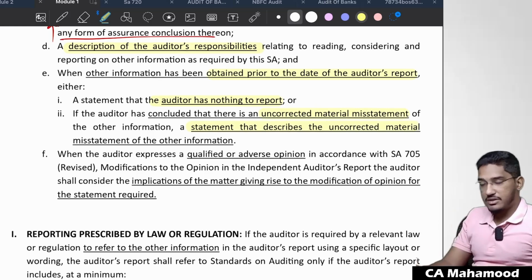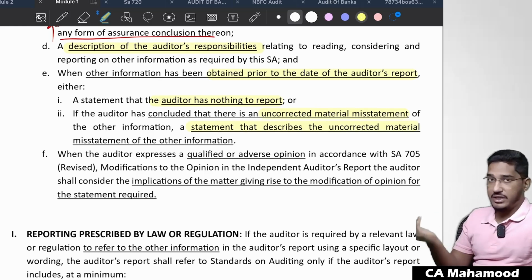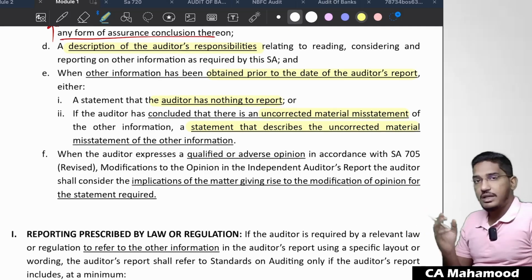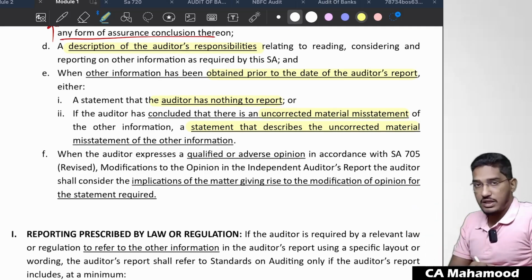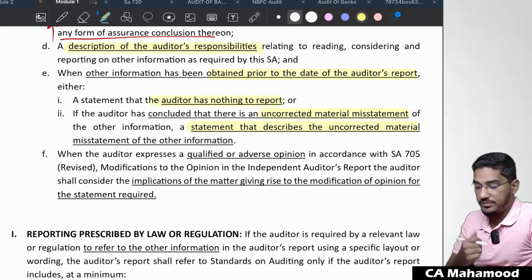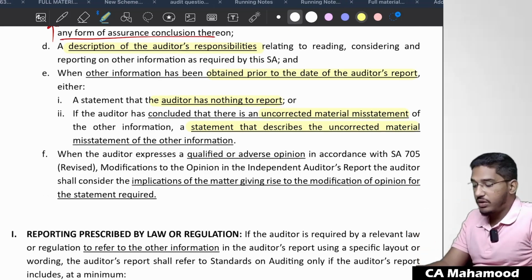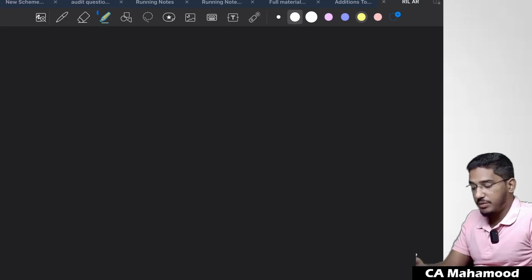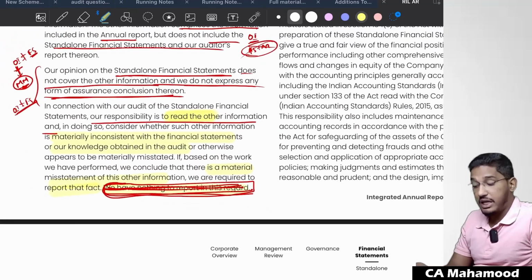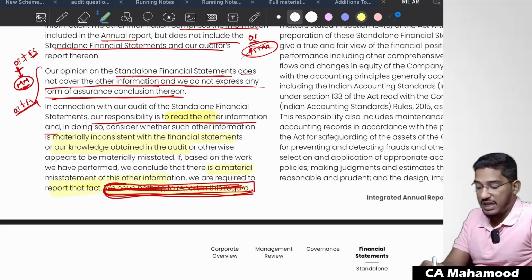If you pay attention, Reliance Industries Limited's auditor told he has nothing to report. Why? Because he did not find anything wrong in other information. On the other hand, if he would have found anything wrong in the other information, he would have explained about that mistake. But in the case of Reliance Industries Limited's auditor, since he did not find anything wrong in the other information, he just added one line, we have nothing to report. In case there had been something wrong, he would have explained that here in a detailed manner. Next one.